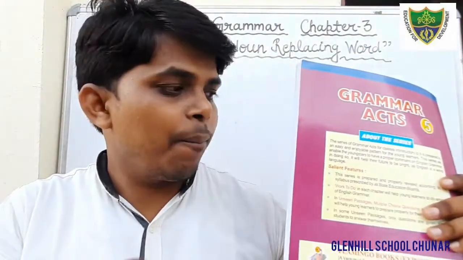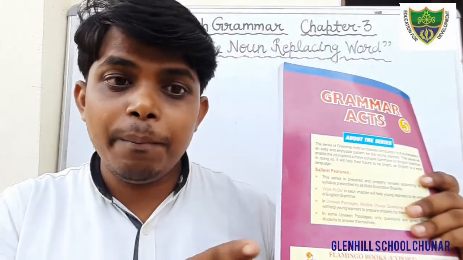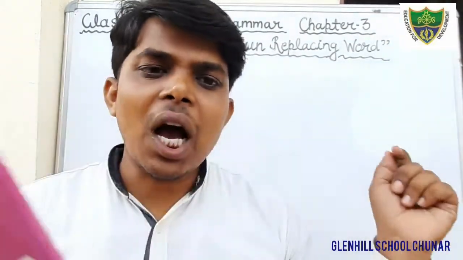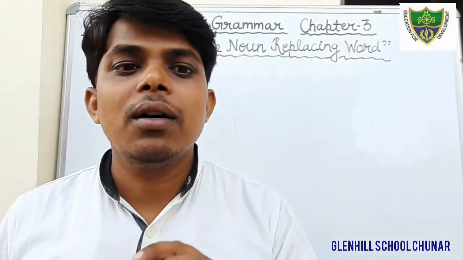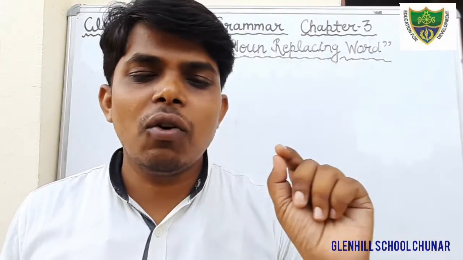For example, we are saying this is a book. I am pointing out that this is a book. So here the word this is a demonstrative pronoun. I am saying that is a bird. The word that is a demonstrative pronoun because we are using it to point out something. These are the children. Here the word these is a demonstrative pronoun. Those are the trees. The word those is a demonstrative pronoun.